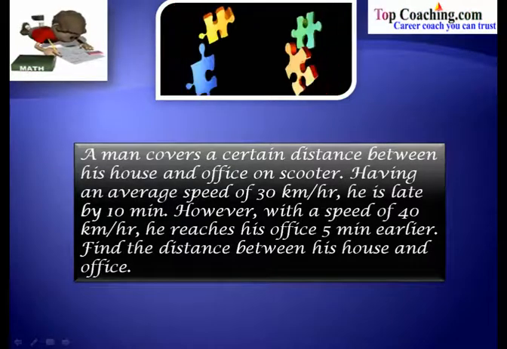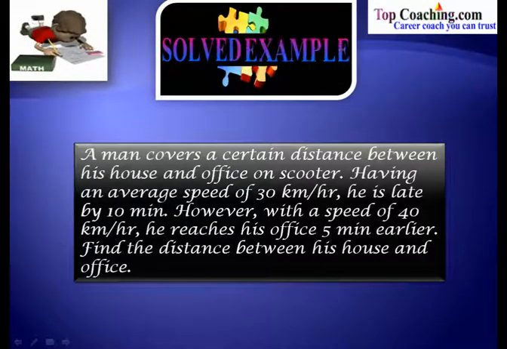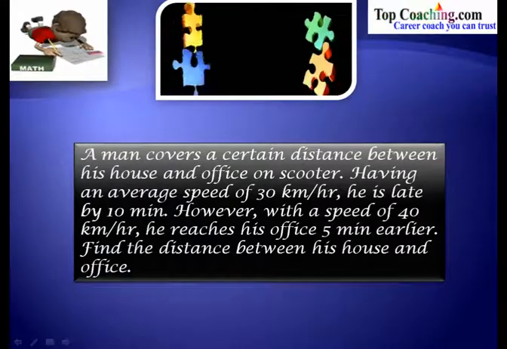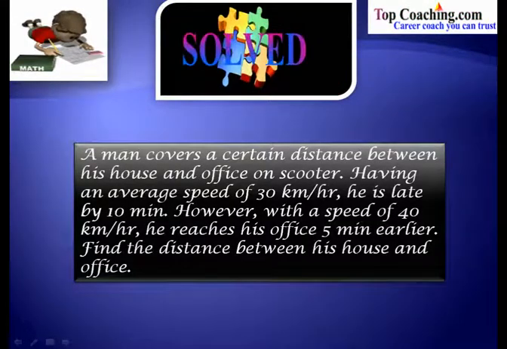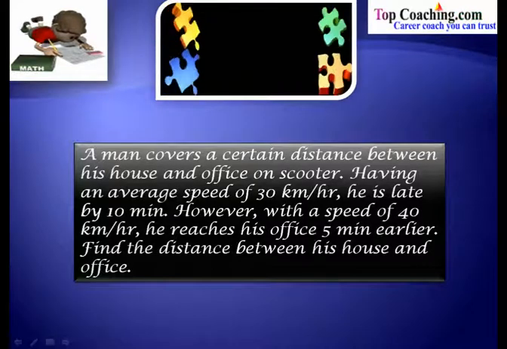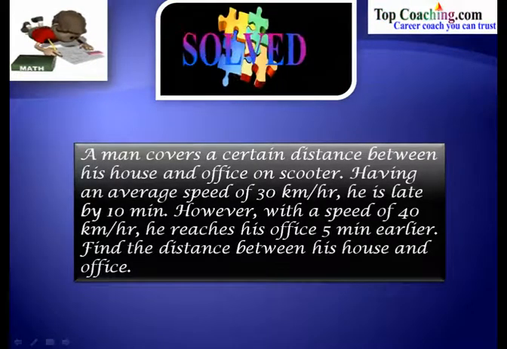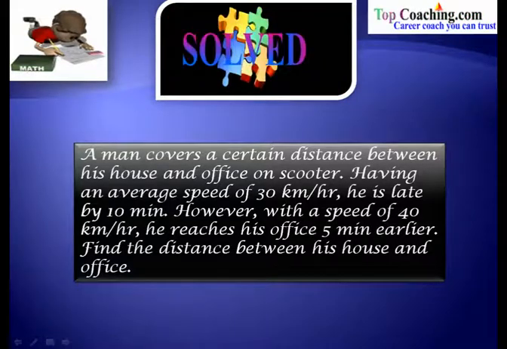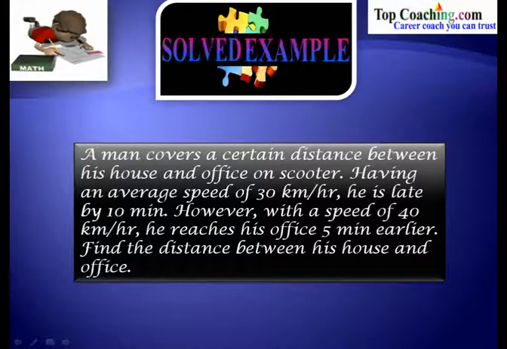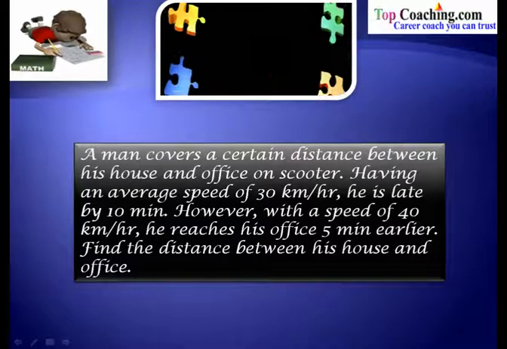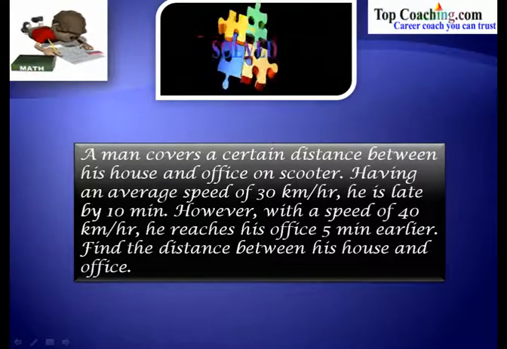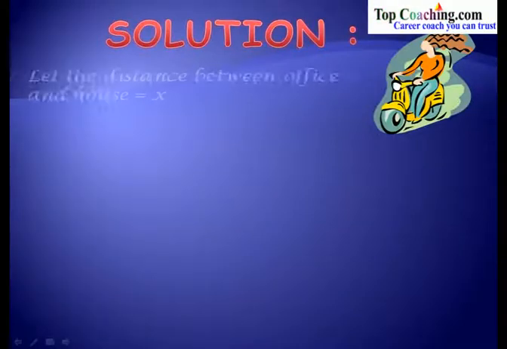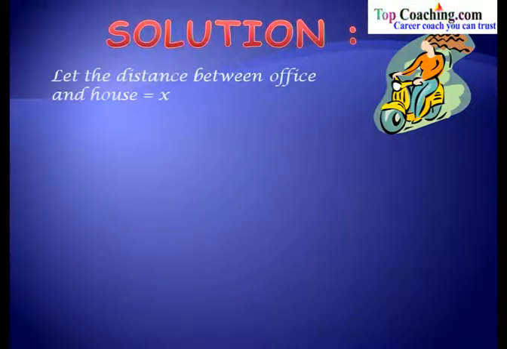So in this problem, we have been given that there's a man who goes from his house to his office daily. Now, he goes on his scooter. If he travels with an average speed of 30 km per hour, he is late by 10 minutes. And if he travels with a speed of 40 km per hour, he reaches his office 5 minutes earlier. We have to find out the distance between his office and the house. So let us say that the distance between the office and the house is equal to x kilometers. So let us assume that the distance is equal to x.